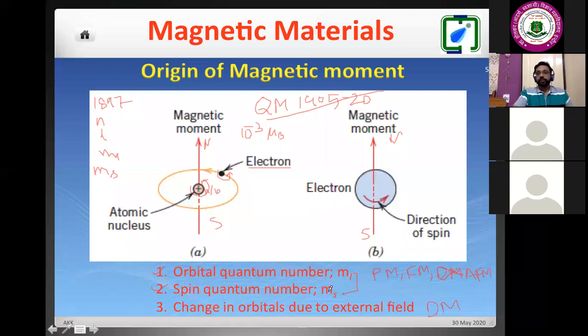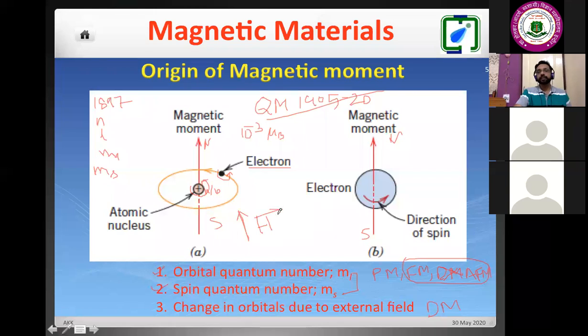These two contribute mostly to the paramagnetic moment, because at room temperature, the majority of the elements in the periodic table, I'm not talking about compounds, only pure elements, exhibit paramagnetic and diamagnetic behavior. So I will say that the paramagnetic contribution is coming from these two factors from the electron. And the third one is that in the presence of a magnetic field, if I switch on a magnetic field here on this atom, so if I put this atom in the presence of magnetic field H,